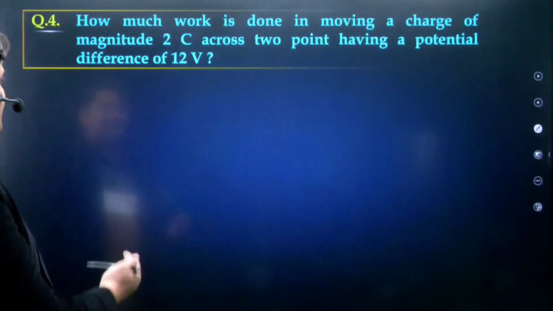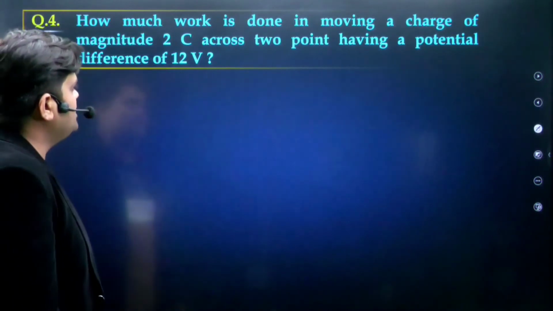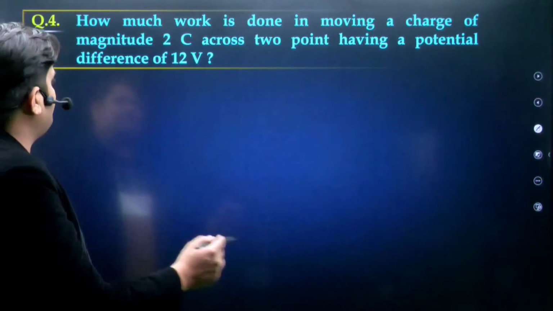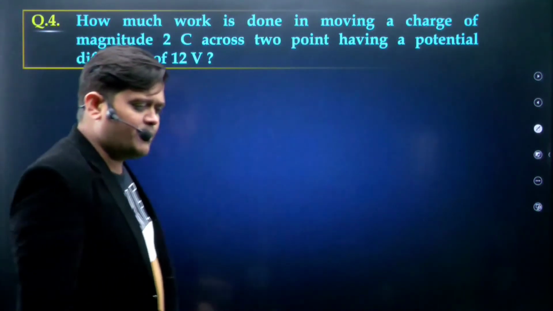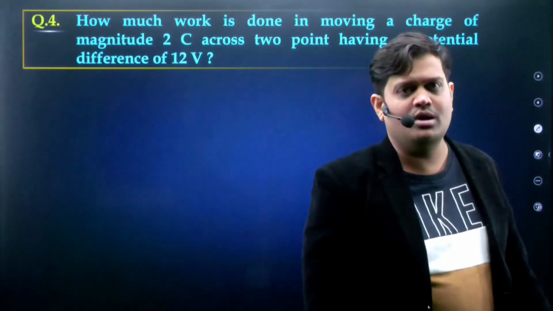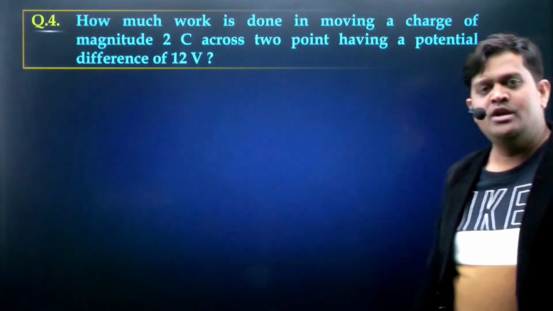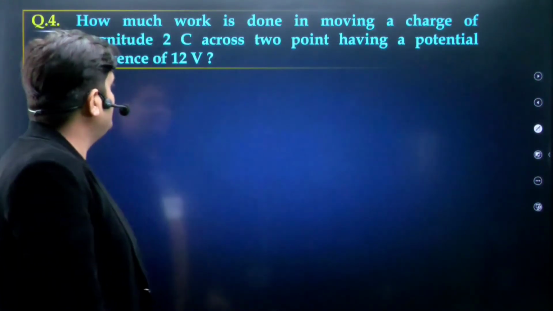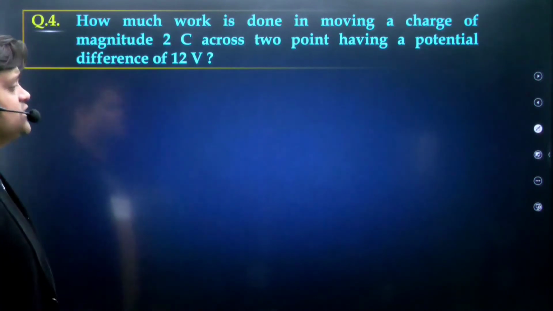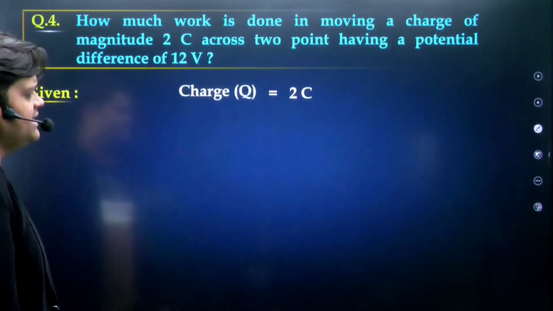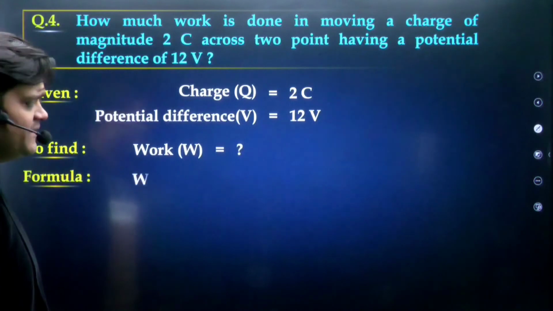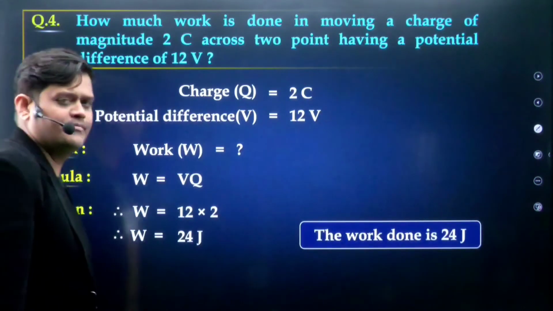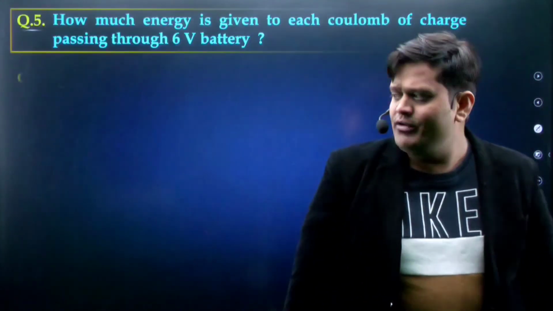No problem. So N equals 6.25 into 10 to the power 18 electrons. The next question: how much work is done in moving a charge of magnitude 2 coulomb across 2 points having a potential difference of 12 volt? Charge is given, potential difference is given. What is the formula for work done? V equals W upon Q, so W equals Q into V. Q is 2, the potential difference is 12, so the answer is 24. Any doubt? Complete. Now we're going on to the next question.